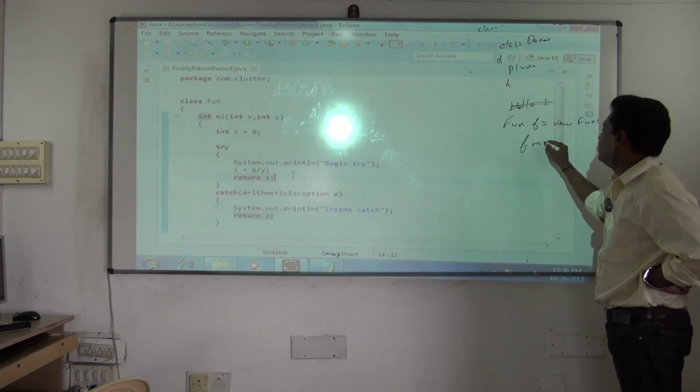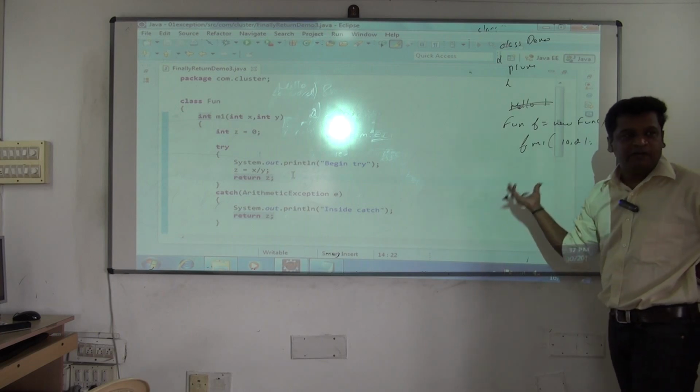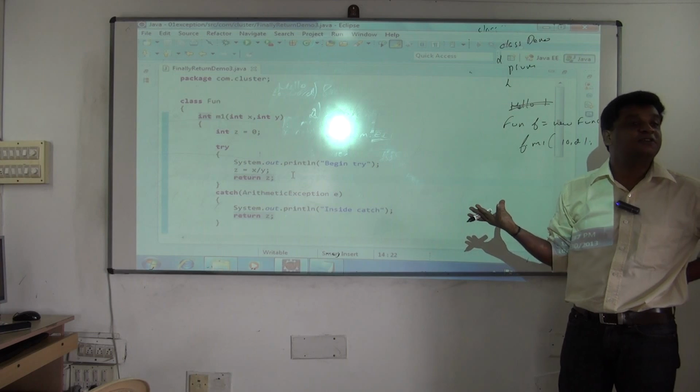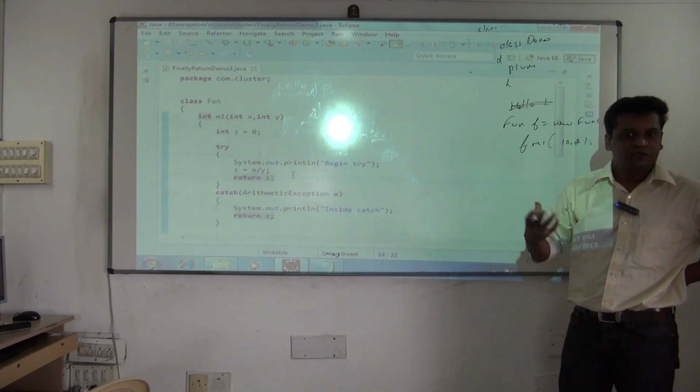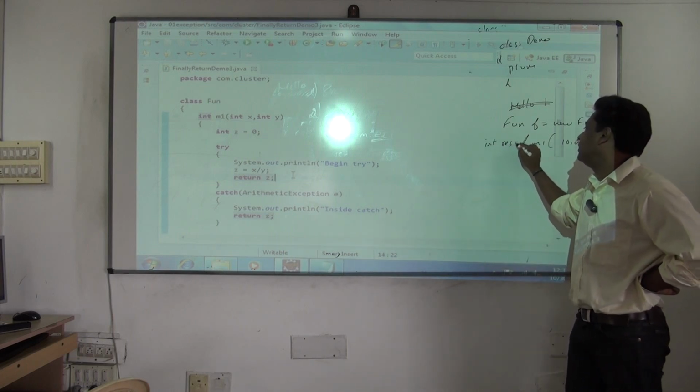I'll call the method f.m1 and send the two values. Definitely our intention will be that the method should execute the logic and return me a value. That's how we expect division logic to be written. So even if you want to write a simple division logic, this much process will be there, and you will be returning it. What is the result? You can expect it here. Yes or no?